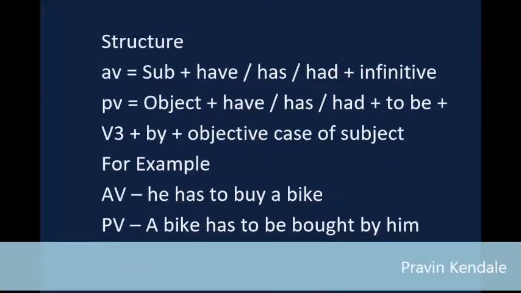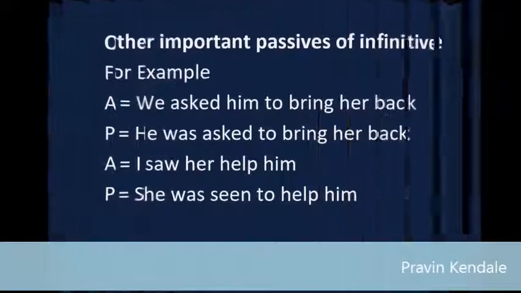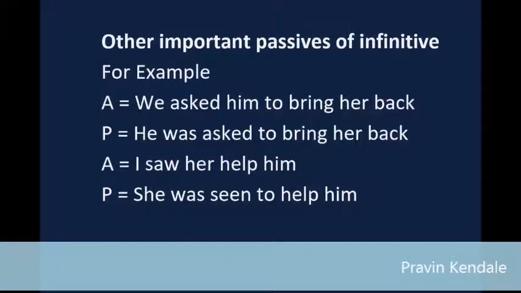P: Passives of infinitives. AV: to V1. PV: to be V3. For example, there is no festival to celebrate. There is no festival to be celebrated. Other important passives of infinitive. For example, A equals we asked him to bring her back. P equals he was asked to bring her back. A equals I saw her help him. P equals she was seen to help him.